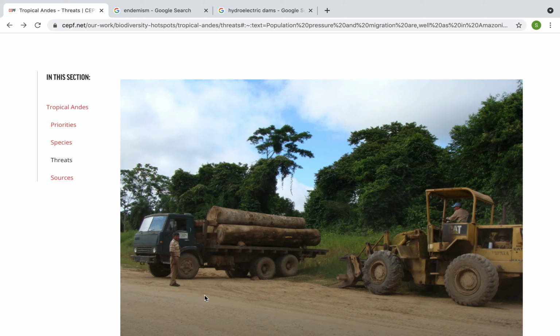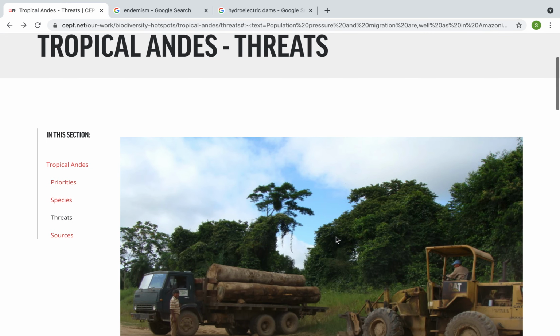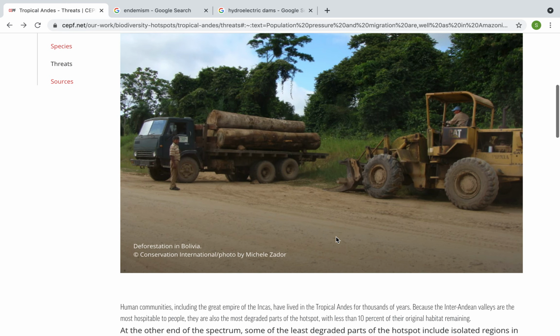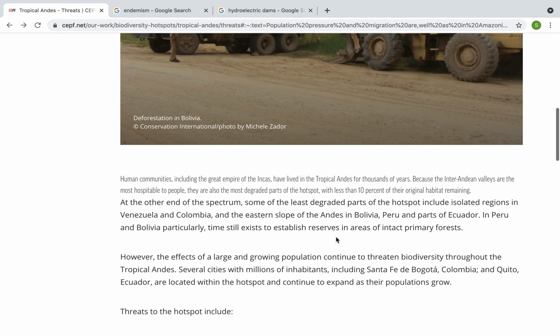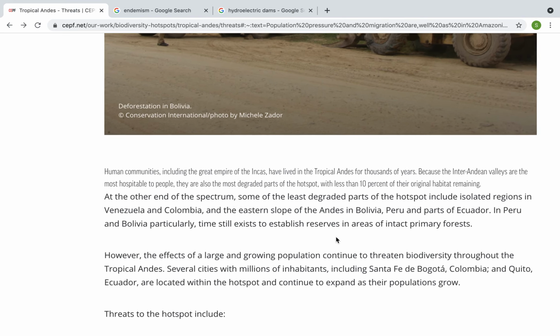Maybe some questions that we can ask are how often do they bring down these trucks to cut down these trees? How many trees do they cut down every time they do this process, and how that will have an effect on the surrounding wildlife. So that is the first picture that they start off with, and then we are going to start off with the introduction.